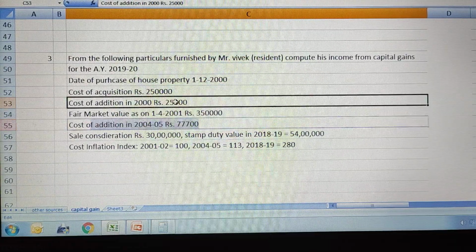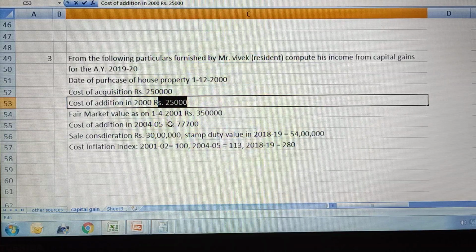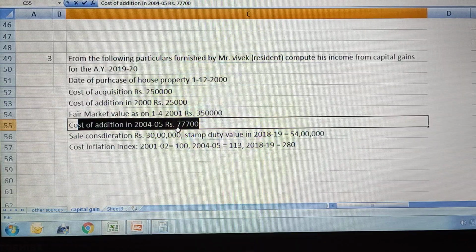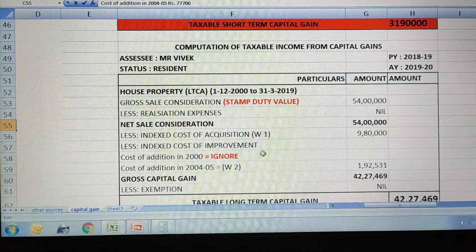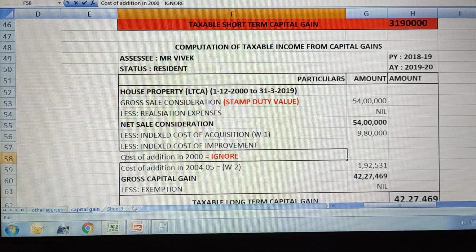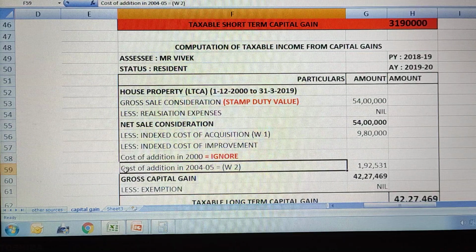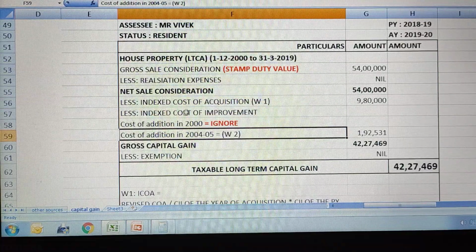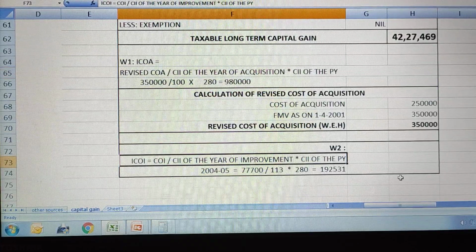So in this case the 2000 amount will be ignored completely; the 25,000 will not be written. And one more cost of addition is there in 2004-5, that is 77,700. This we are going to index. You can see here the cost of addition in 2000 is ignored because it is before 2001. The cost of addition in 2004-5 we need to index because it is a long-term capital asset. Here is the working done.